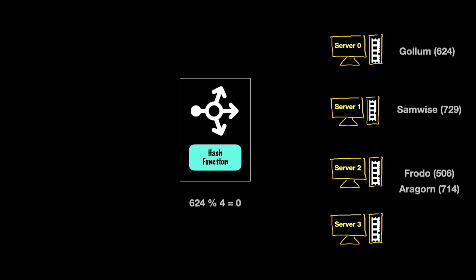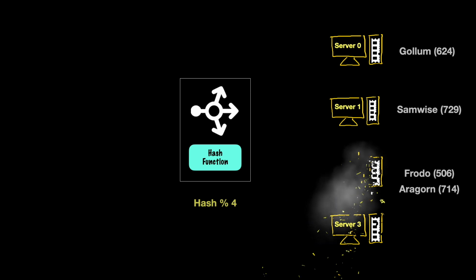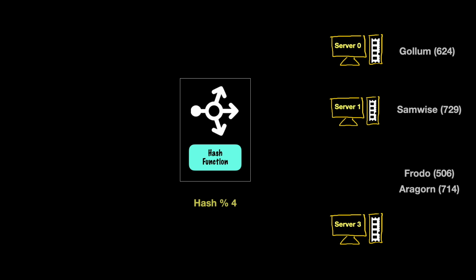But we kind of made two mistakes. One, we forgot Gandalf, and second, we did hash modulo 4 to figure out the server to store data. Why is this a mistake? Because now our logic is dependent on the number of servers. And now, if one of our servers goes down, our logic will be affected.